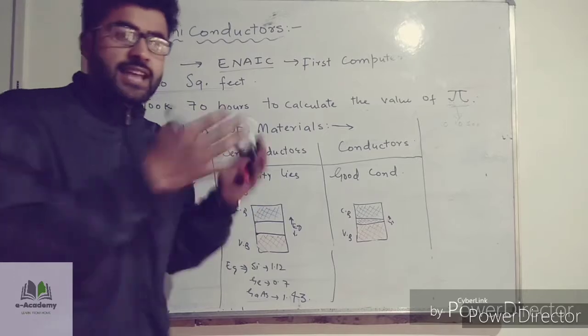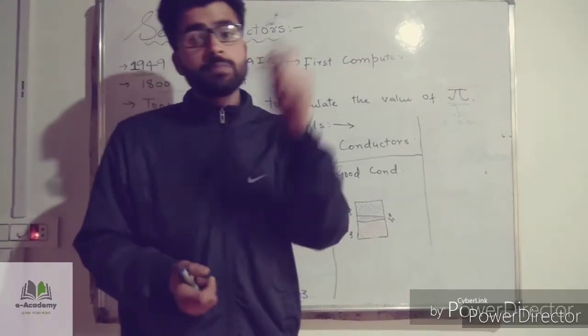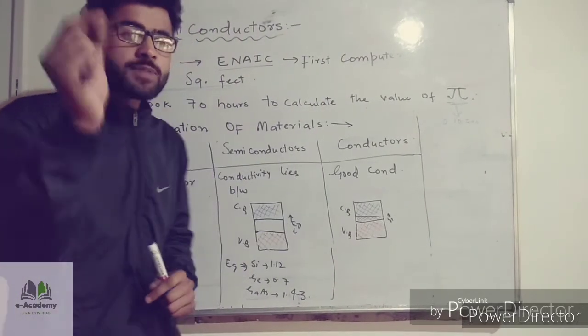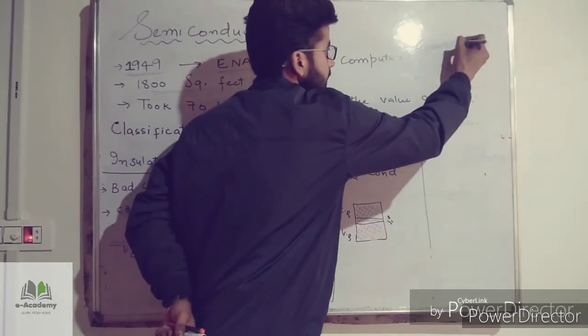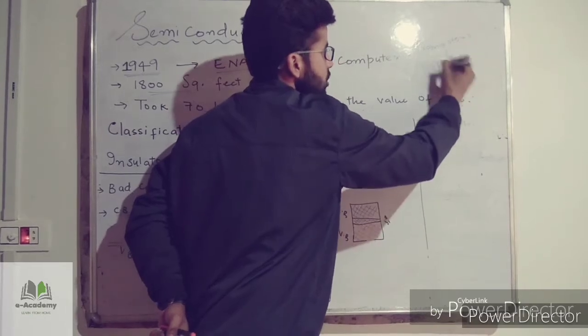Right? This development occurred because of semiconductors, because of the material known as transistors, known as MOSFET.